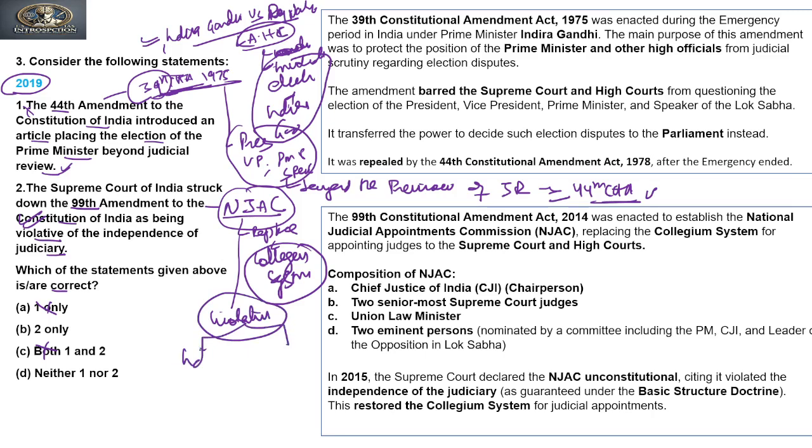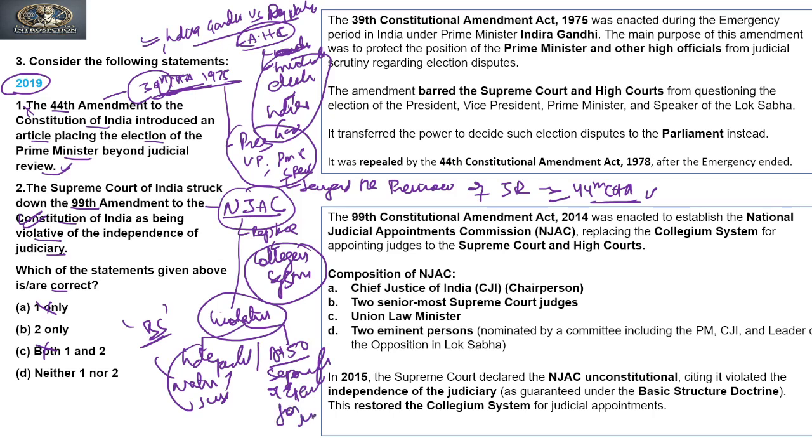The first is the independent nature of the judiciary, and this is a basic structure of the constitution, so it is violating the basic structure of the constitution. And on the second hand, it is also violative of Article 50 of the constitution, which says the separation of executive from judiciary.